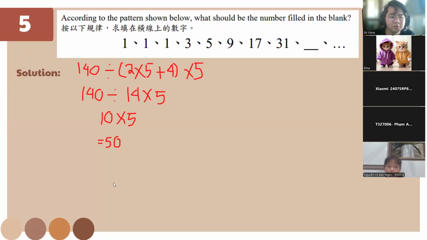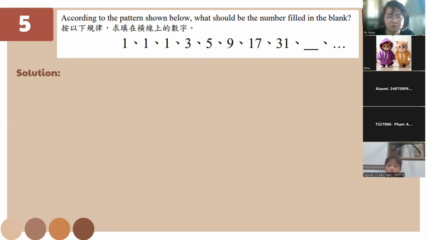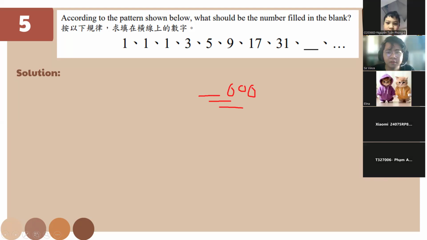So according to the pattern shown below, what should be the number filled in the blank? So for this one, you know the pattern is gonna be adding this, no, adding this and, okay. 1 plus 1 is equal to 3. 1 plus 1 plus 3 is equal to 5. 1 plus 3 plus 5 is equal to 9.